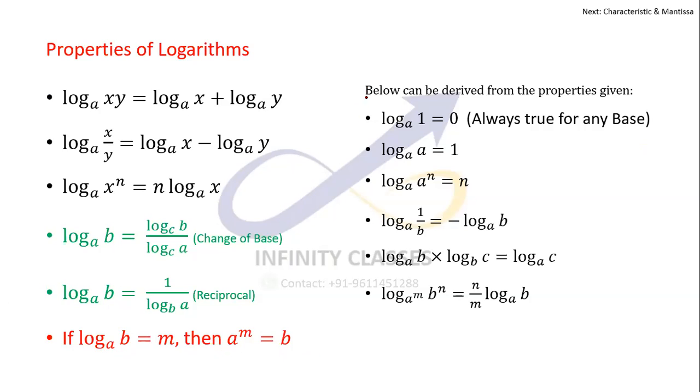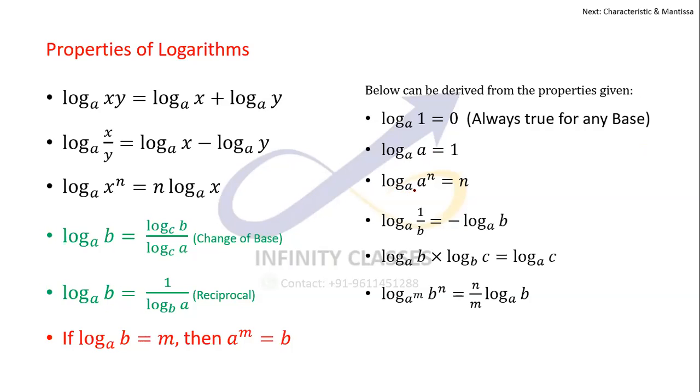Some of the facts which can be derived easily from these things: log 1 with any base has to be equal to 0. Log 1 is always 0. Log a with base a is 1. So if the number and the base are the same, the answer is always going to be equal to 1. If the number is 1, then the answer is always going to be 0.